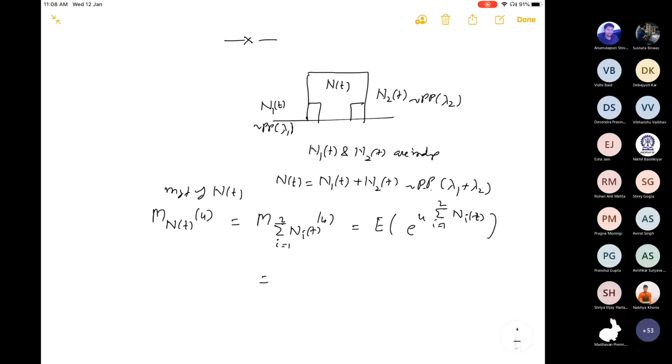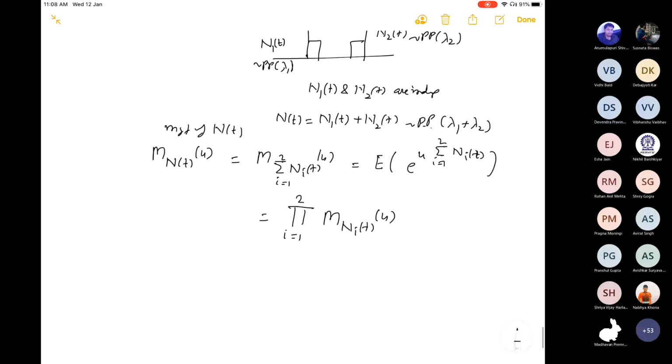Because of independence, this can be written as the product, i from 1 to 2, of the moment generating function of N_i(t), because of independence of N1(t) and N2(t). Just now we are writing that, but later on we will prove that this relationship holds.